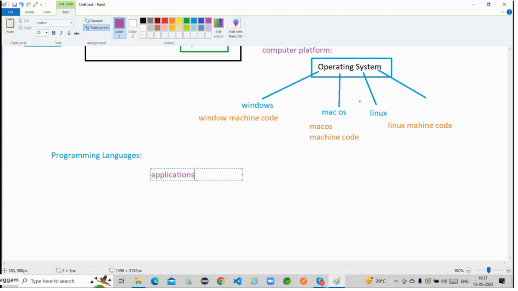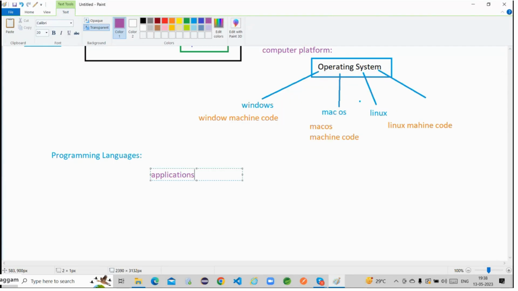Okay, that's fine. For this application to run in the computer, an environment is required. That environment is technically called a platform. Platform is required. So there are different types of platforms: Windows related, Mac OS related, Linux related, different operating systems are available. Up to this, all the points are clear. Now, we are developing this application, so what type of application are we developing?